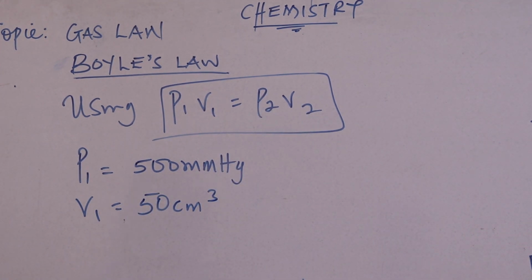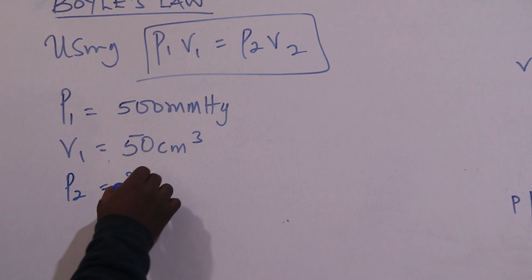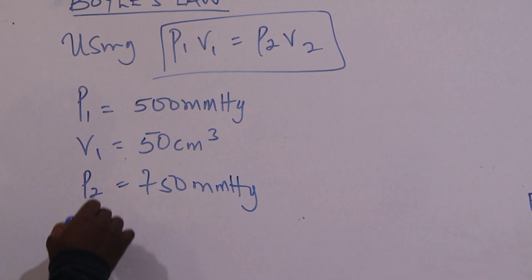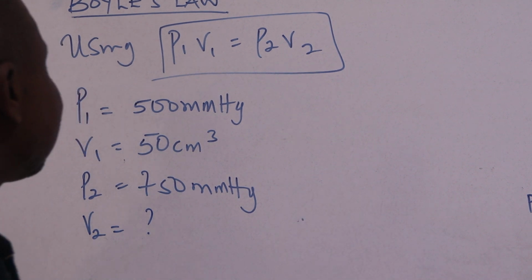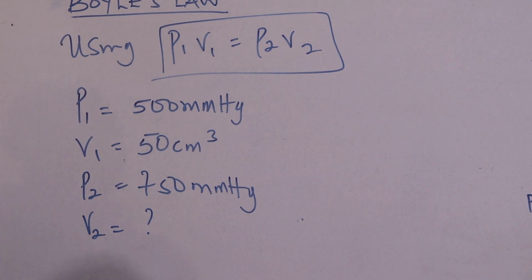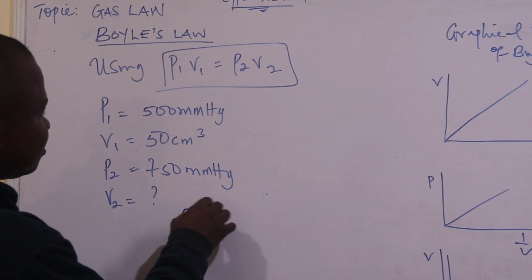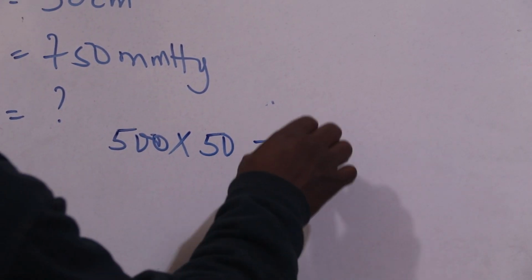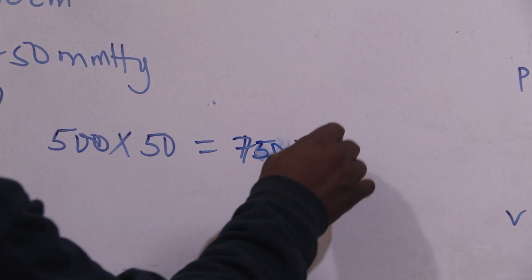And our final pressure is 750 mmHg, while our final volume is unknown. So if you use this particular formula, let's see what we're going to arrive at. Let's substitute the values correctly. So we have 500 multiplied by 50 equals 750 times V2.